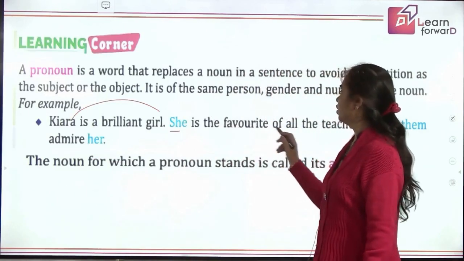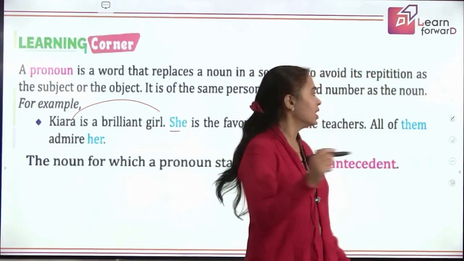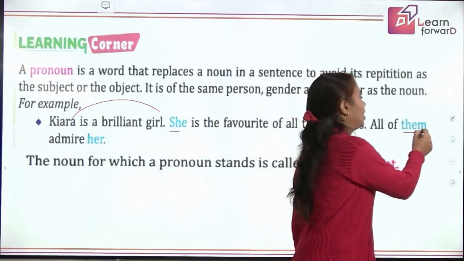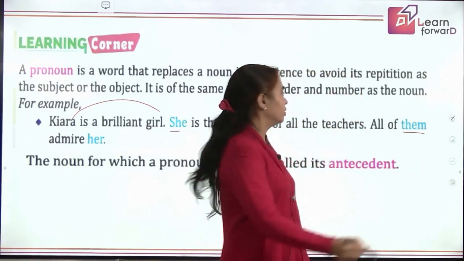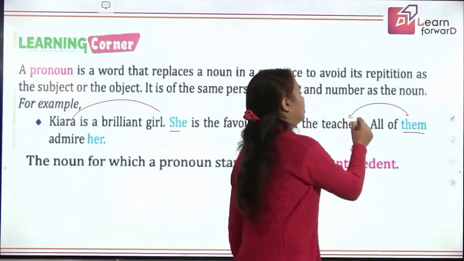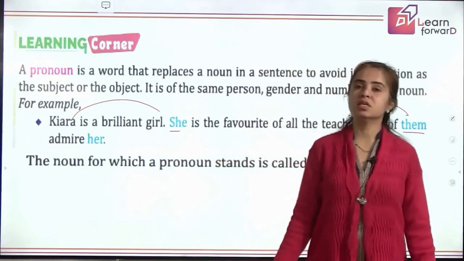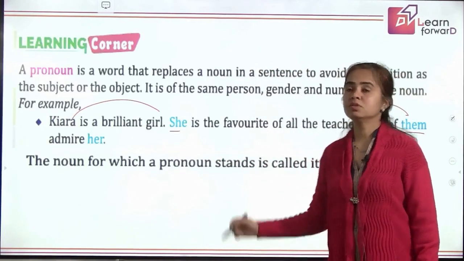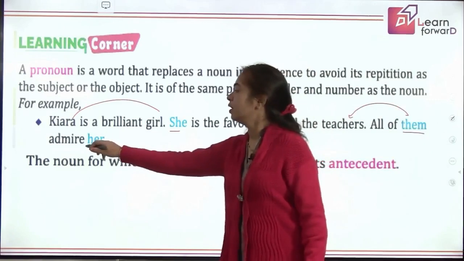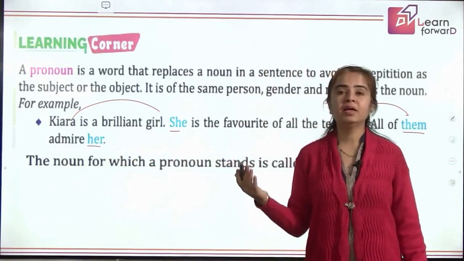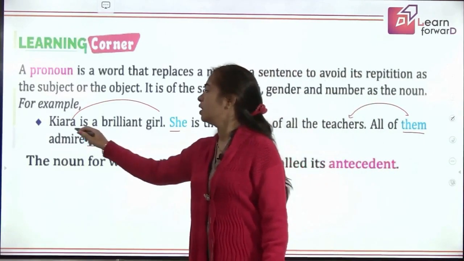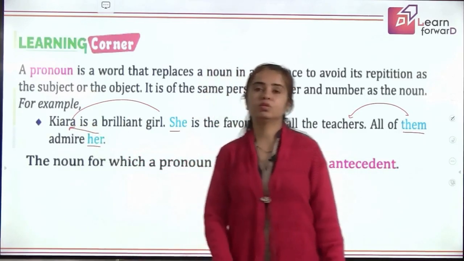She is the favorite of all the teachers. Now I am saying all of them. So for whom am I using this word "them"? I am using it for teachers. I could have said all the teachers, but to avoid repetition, I am saying all of them admire her. Whom do they admire? They admire Kiara. So again, in place of writing Kiara, I am using the word "her".